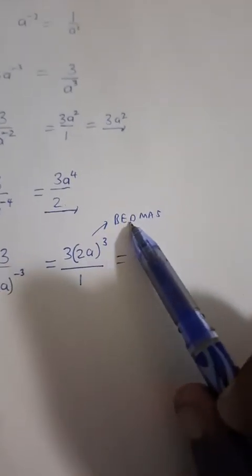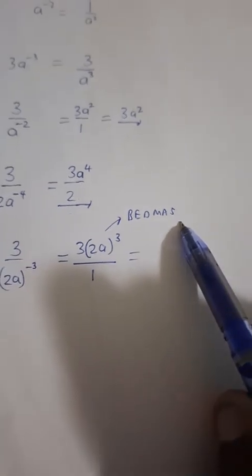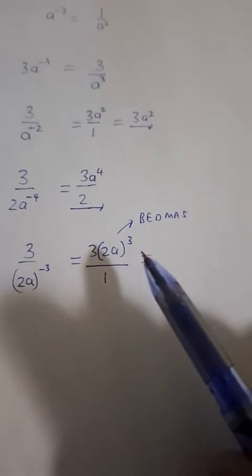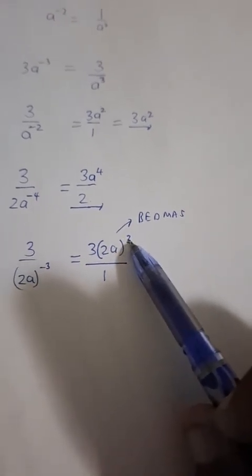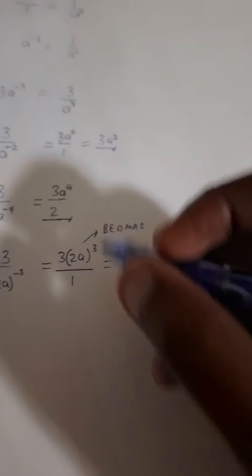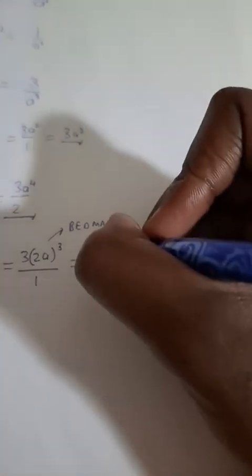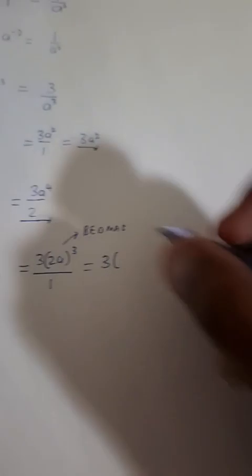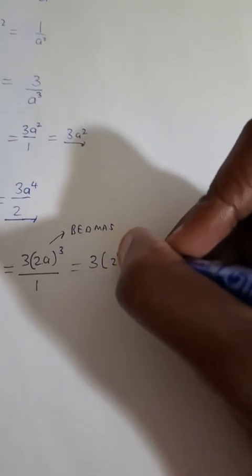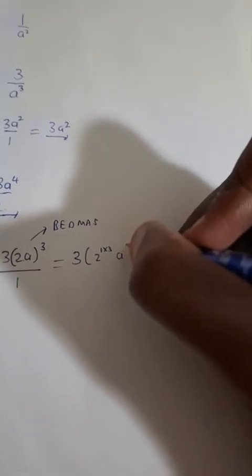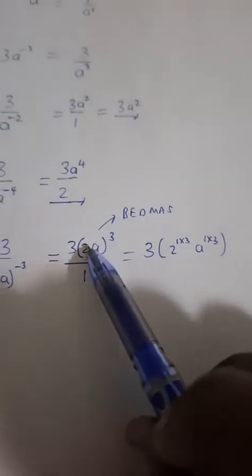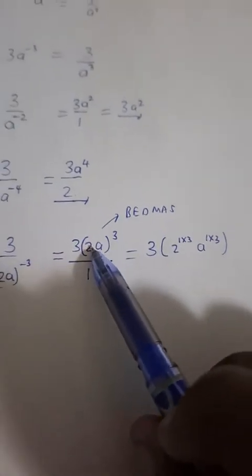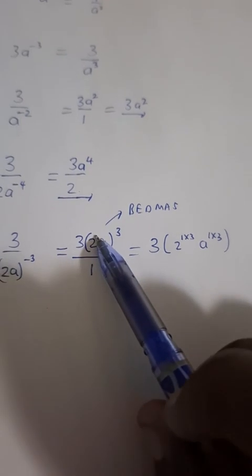Brackets, exponents, division, multiplication, addition, and subtraction, because we have varying operations. You can't take this 3 and multiply with the 2, but you need to first apply the exponent 3 to 2 and a. So the 3 is there. We apply the exponent: 2 to the power 1 times 3, a to the power 1 times 3. I'm doing this so that you guys can appreciate the fact that the base 2 has an exponent 1, the base a has an exponent 1.